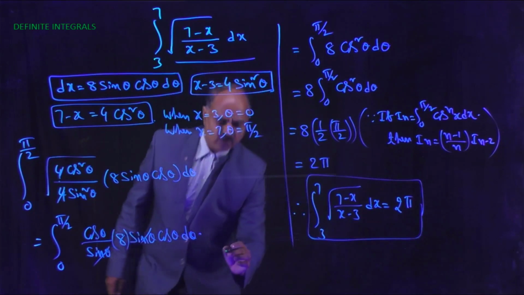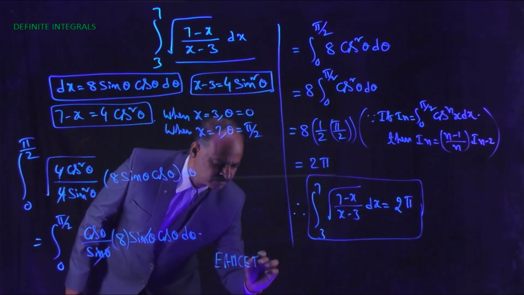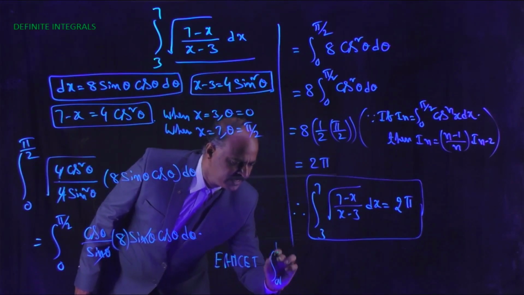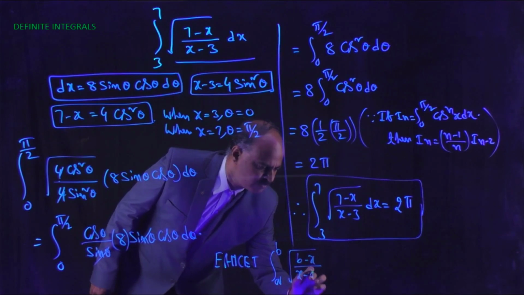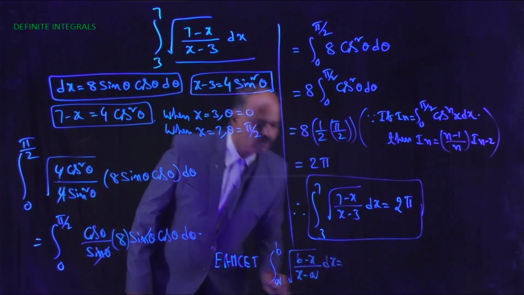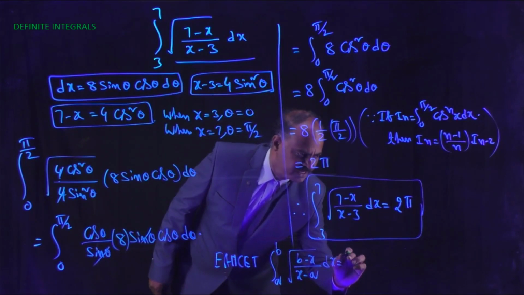Here is the shortcut formula: integral a to b of square root of b minus x by x minus a dx equals b minus a into pi by 2.